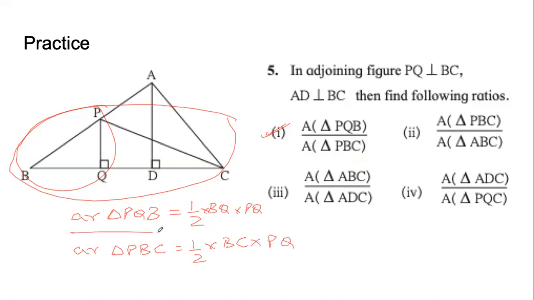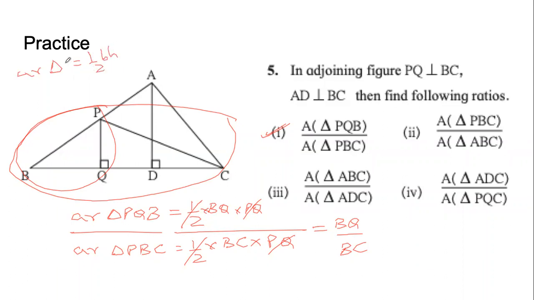Now, if we have to take the ratio, then 1/2 and 1/2, when we divide them, this becomes 1. PQ by PQ, when we divide them, this becomes 1. So all that is left is BQ by BC.